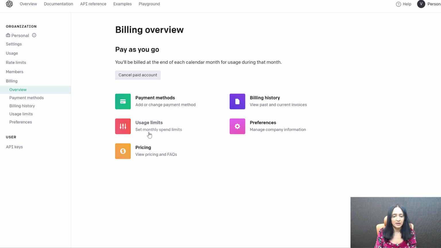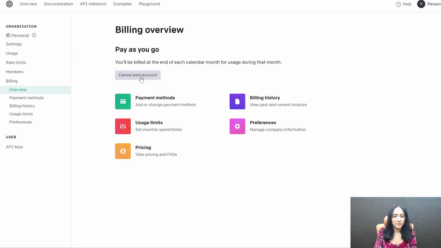After you sign up for your paid account, you can set monthly spend limits. You can set it to like $5. And you can say max, don't spend more than this, right? So it's up to you what limits you set for OpenAI. So you can say like, I just want to spend this much and I don't want to exceed this every month. So you can do that. So it's pretty awesome because you get to decide how much you want to spend on this.